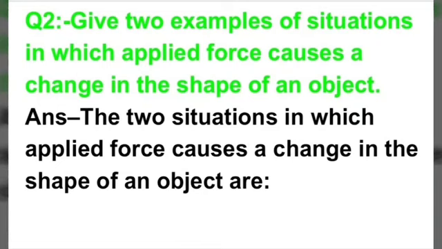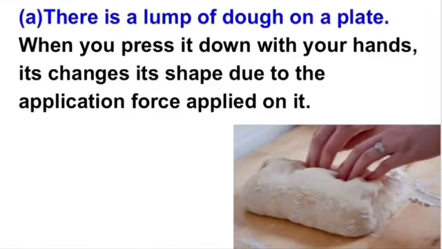So the two situations are, this is your first situation, that there is a lump of dough on a plate, and when you press it down with your hands, it changes its shape due to the application of force. Okay, due to the application of force applied on it. Means when you apply force, then the shape of the dough changed.